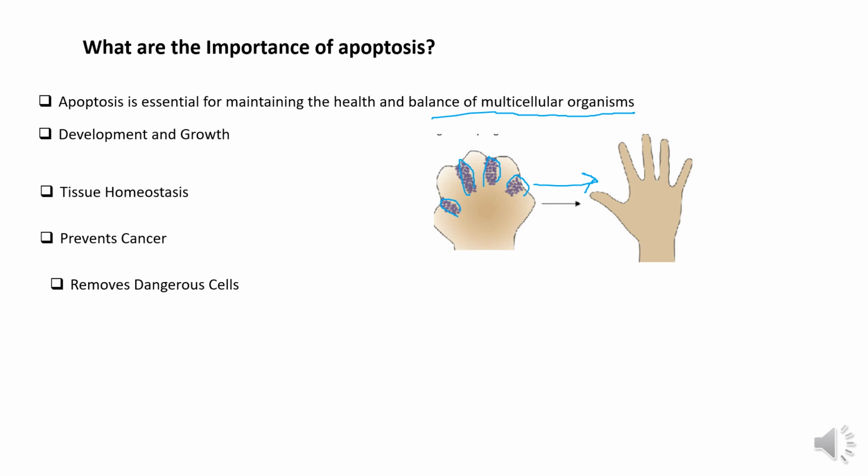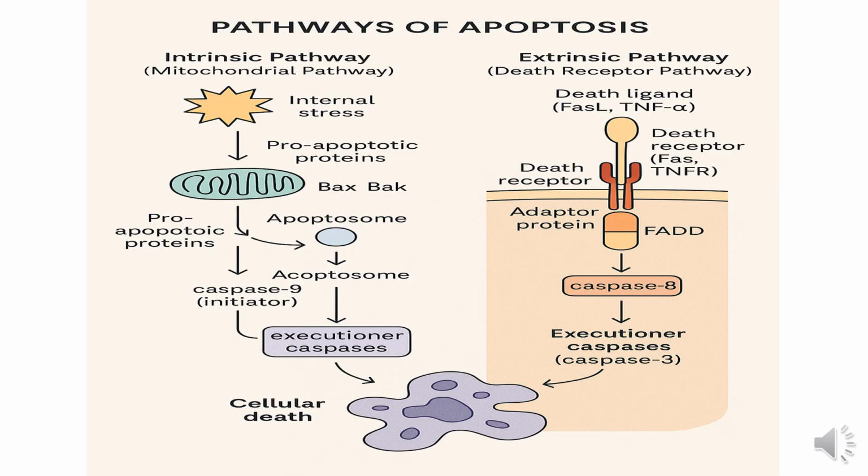Apoptosis can happen through two pathways: the intrinsic pathway and the extrinsic pathway. The intrinsic pathway is also called the mitochondrial pathway, and it is triggered by internal stress. One example would be DNA damage. DNA damage can be caused by radiation or oxidative stress.